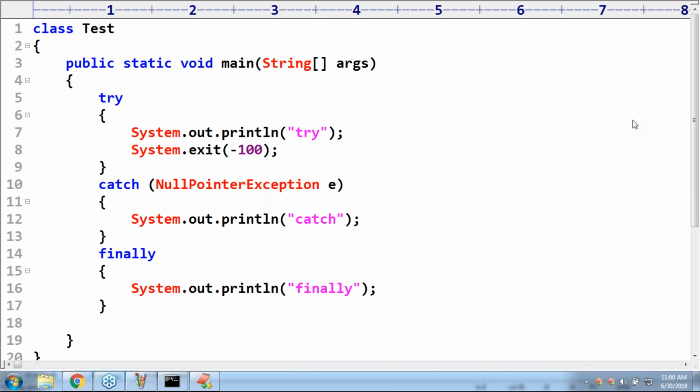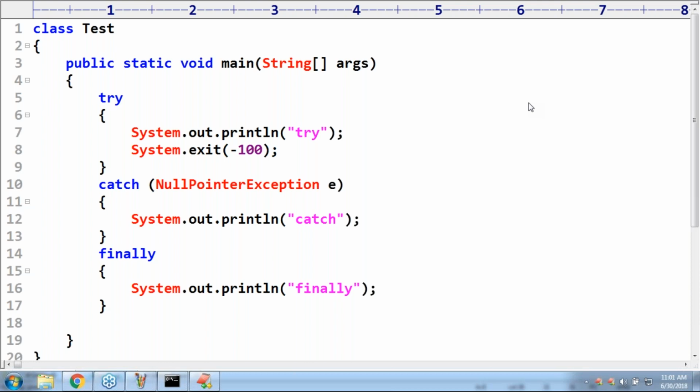From a flow perspective, is every statement in the try block executed first, and then the compiler checks whether the exception raised is checked or not, for the complete try block? I didn't get you, can you please come again? From a flow perspective, are all statements in the try block executed or not?